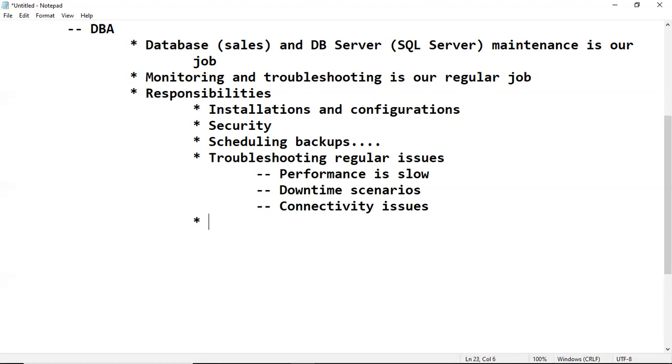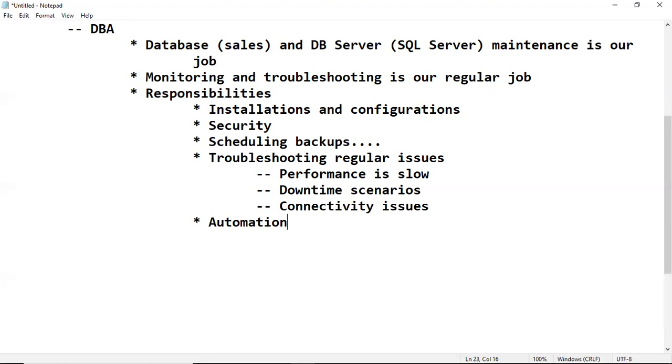In the same way, automation. Why? Because almost 90% of the features we have will be automated. No need to wake up at exactly 3 o'clock in the morning to take a backup. We will write the backup command.